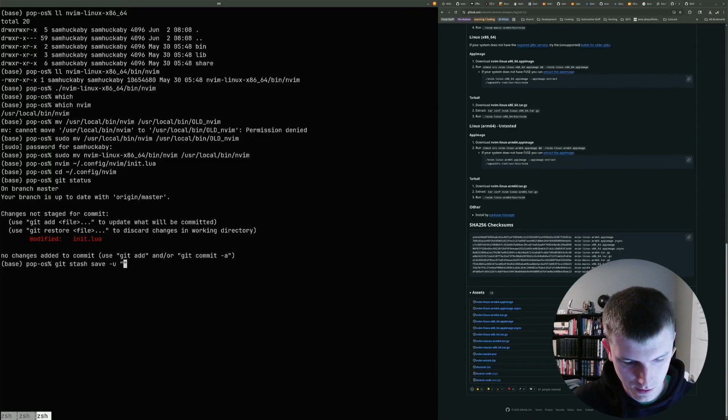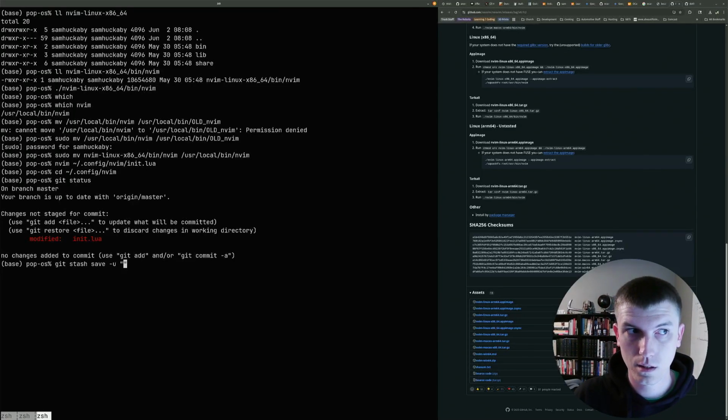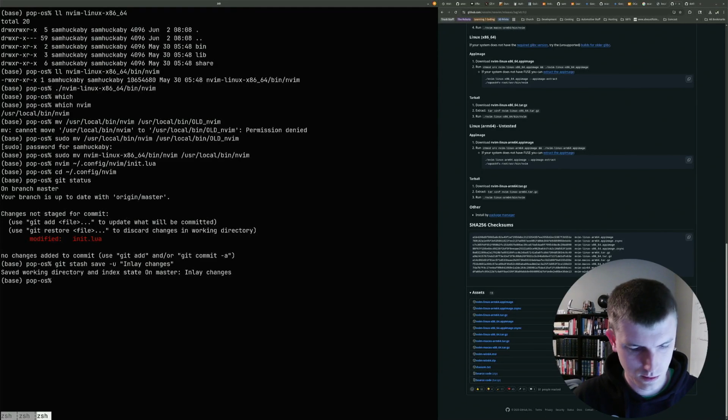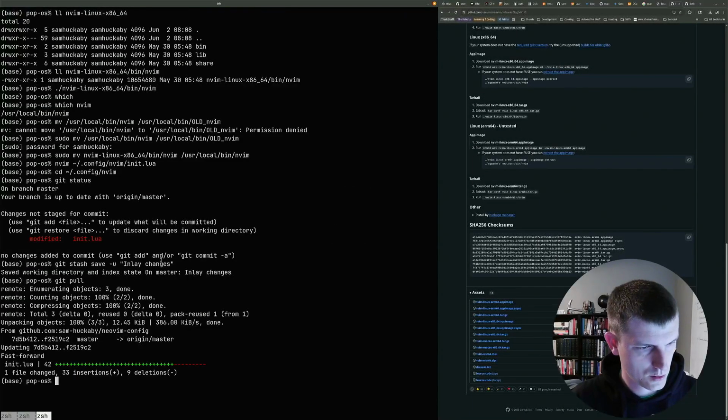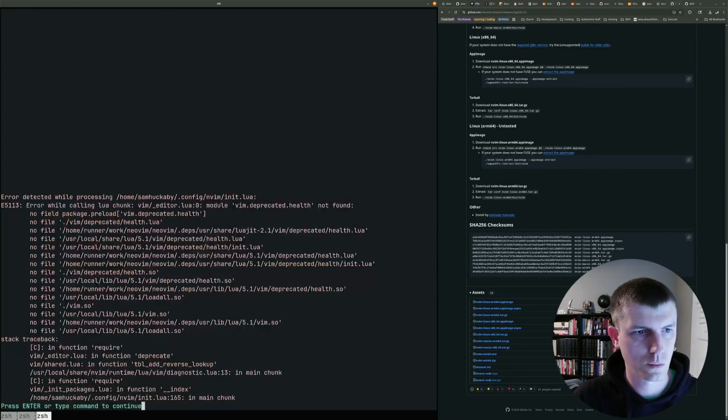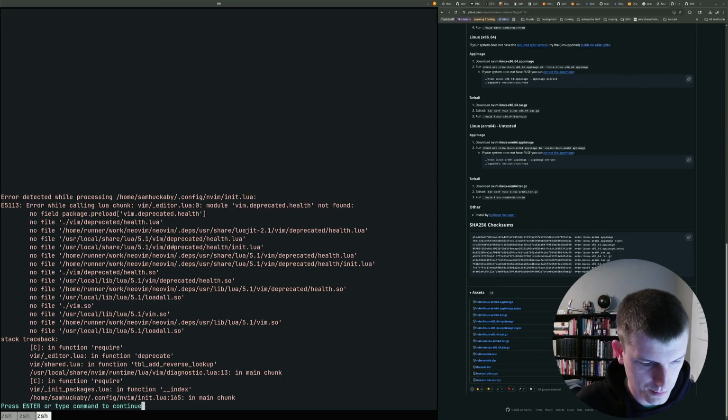Let's just stash this for a second. This was Shreyas's inlays. Do a quick pull. Don't steal my password. Did it work now? No. Error while calling lua: vim editor lua module vim.deprecated.health not found. Oh, this is why I don't delete the old neovim. What is this complaining about though?